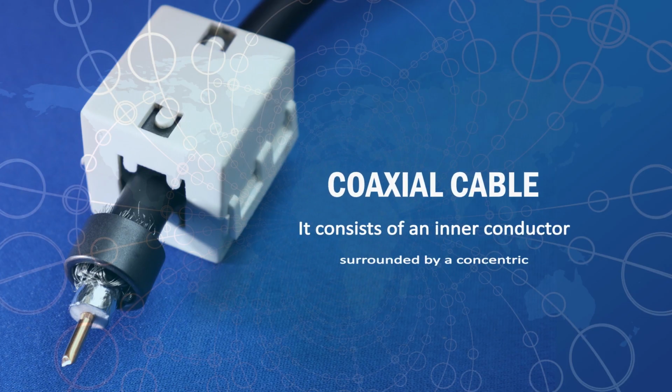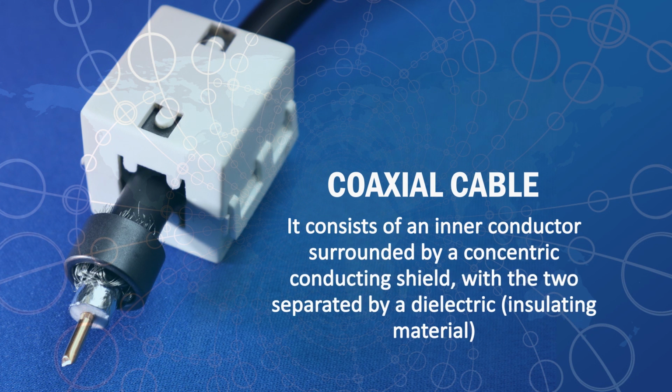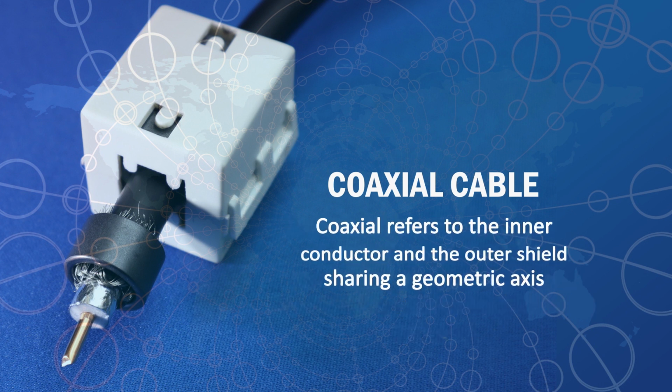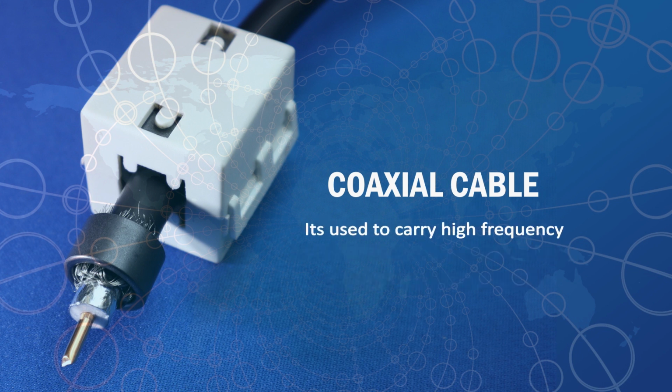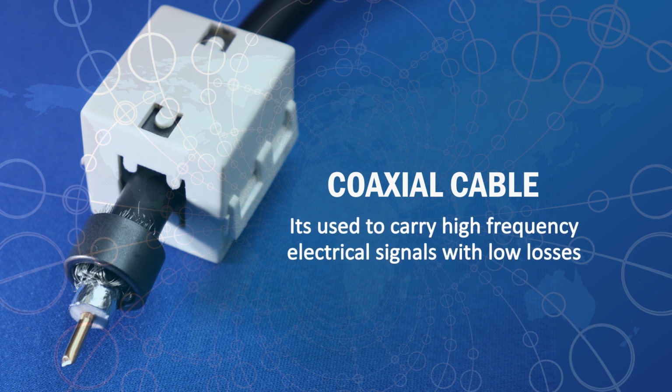Coaxial cable consists of an inner conductor surrounded by a concentric conducting shield, with the two separated by a dielectric, which is nothing but an insulation material. Coaxial cable refers to the inner conductor and the outer shield sharing a geometric axis. It is used to carry high frequency electrical signals with low losses.